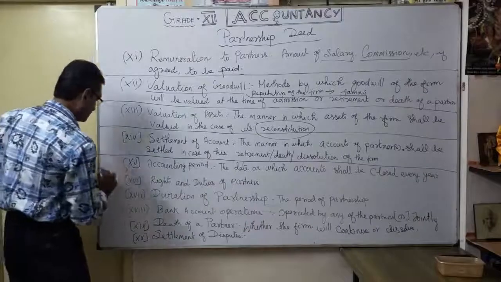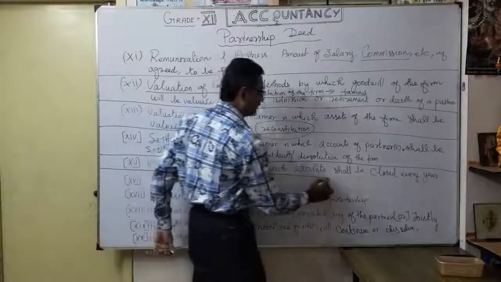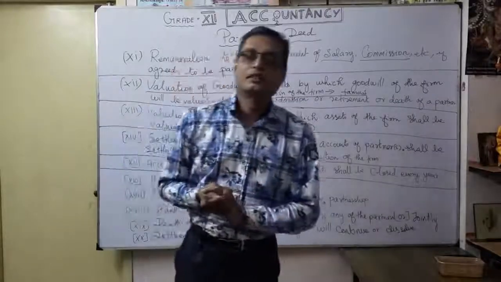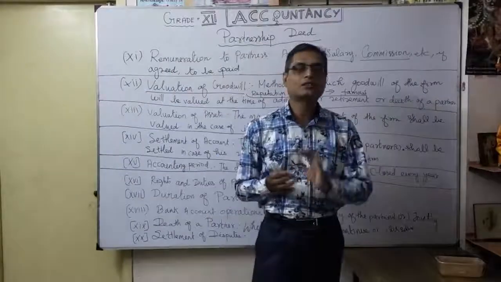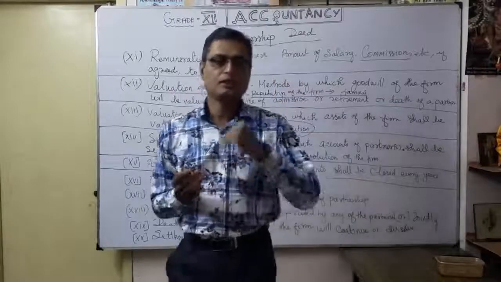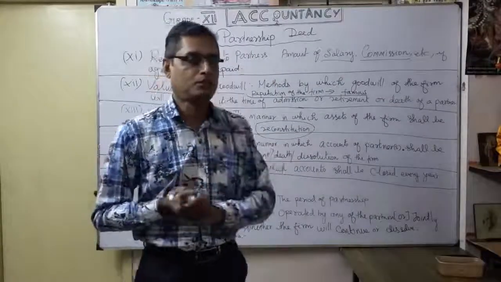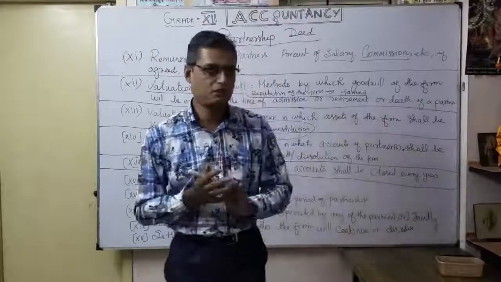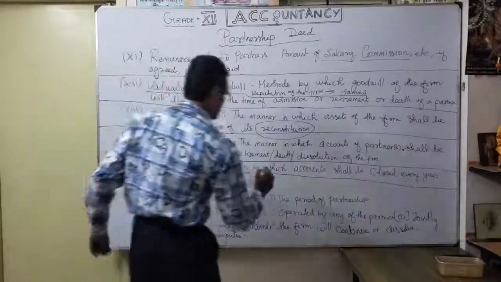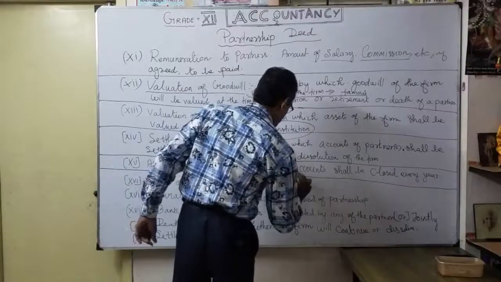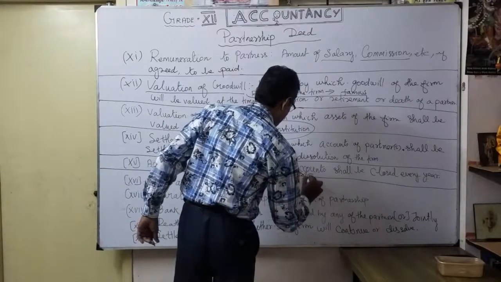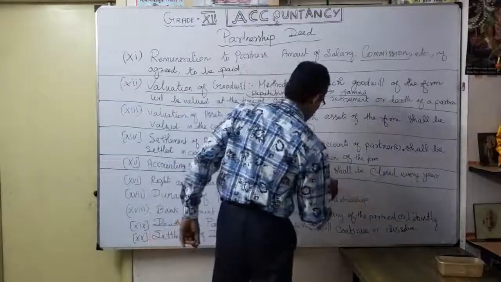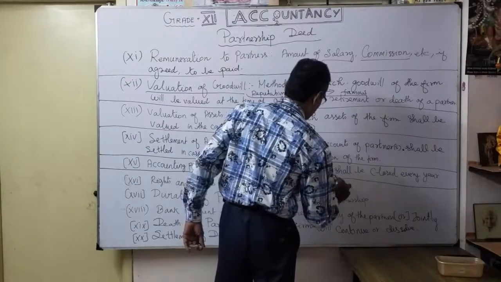Okay. Then next one, accounting period. Usually you know very well how the accounts shall be closed every year in India. Mostly the accounting period is 1st April to next year 31st March. So that's our accounting period.